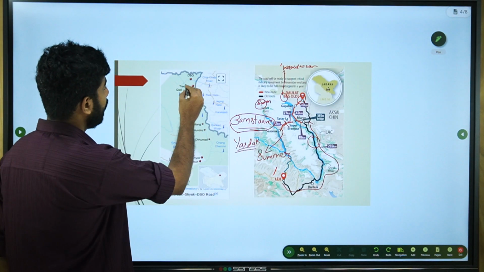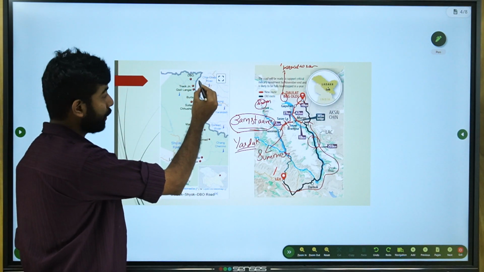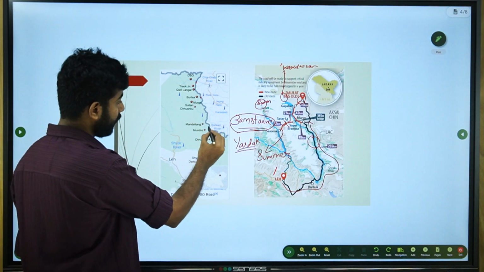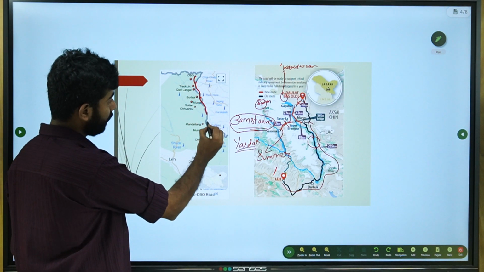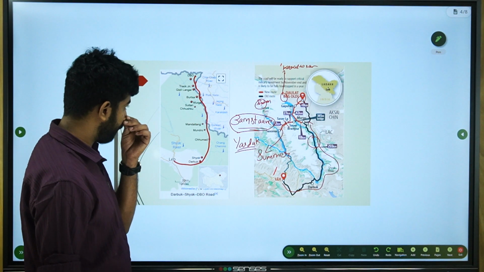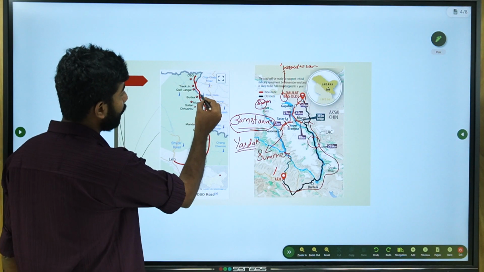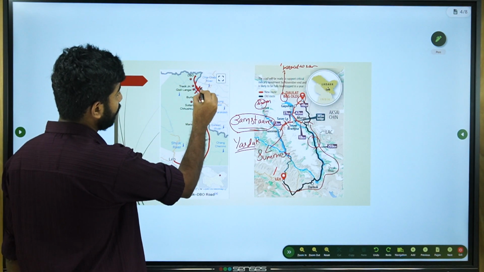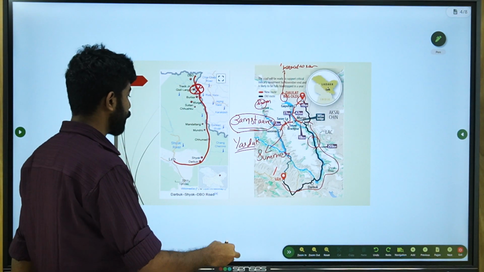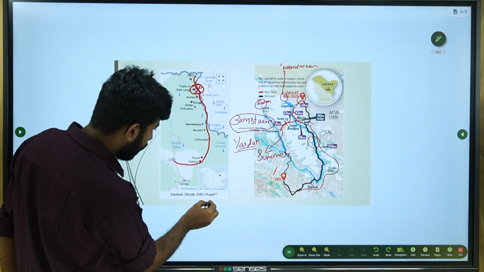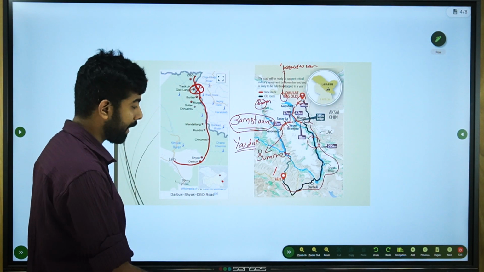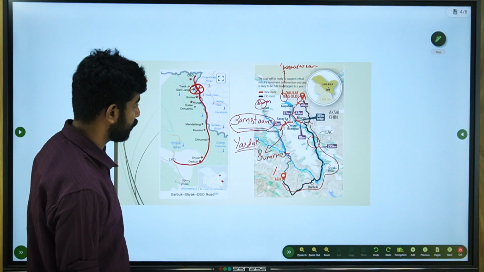Zamistan, Yarkand. So you can see the path and different locations on the Daulat Beg Oldi Road. If we can see here, the Depsang Plains are somewhere around here. Depsang Plains was another standpoint between India and China. Then you can see Pangong So is pretty south. Pangong So is not nearby. It is quite south of all these locations.